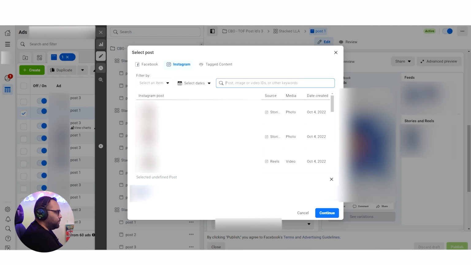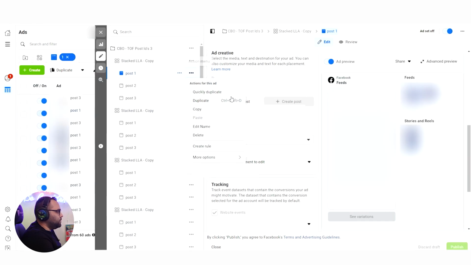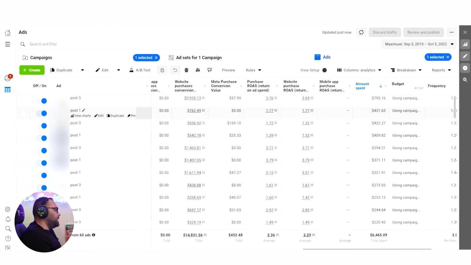You can even write here what you have written, for example, shop new. Let's click on it, and you will see that you can actually filter it like this if you don't want to just scroll and find the date. You use this one, then you duplicate. You can do quick duplicate or duplicate, doesn't matter, and you can put another post and another post, and when you're done with your ad set, you can duplicate it several times so that you can have the crazy method. This is the ultimate way for you to scale with more post IDs.